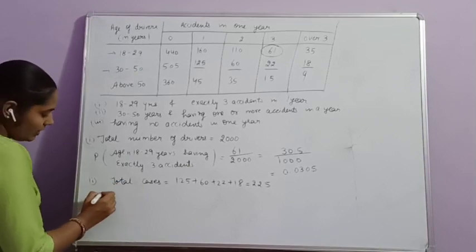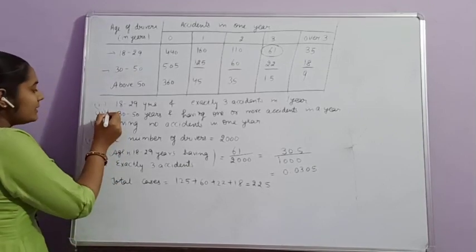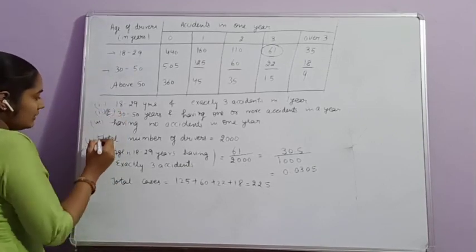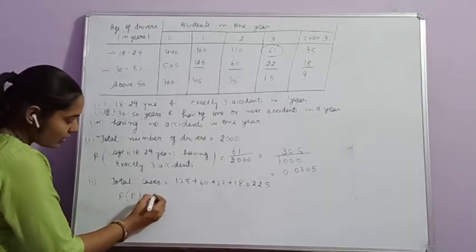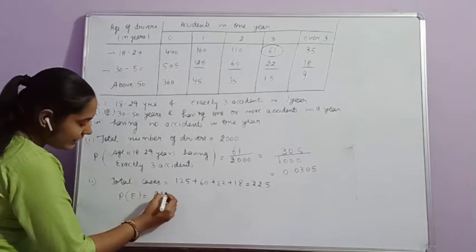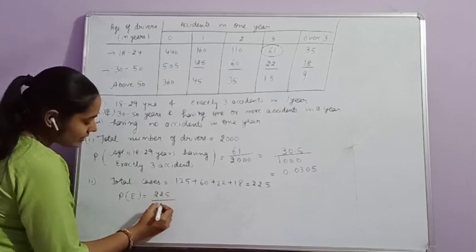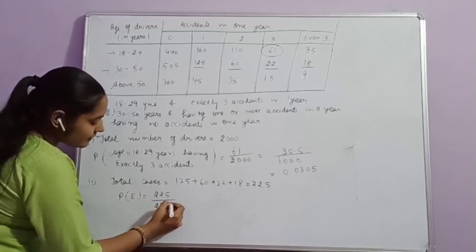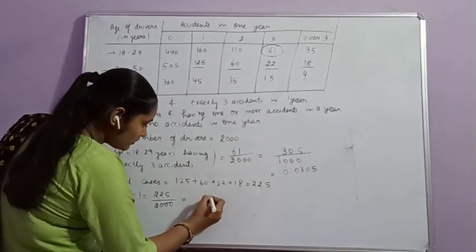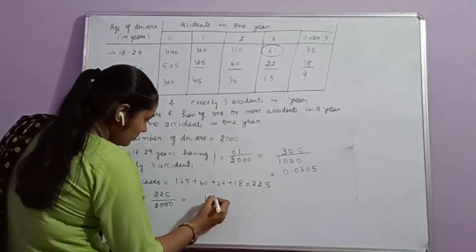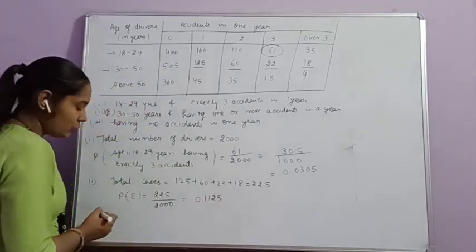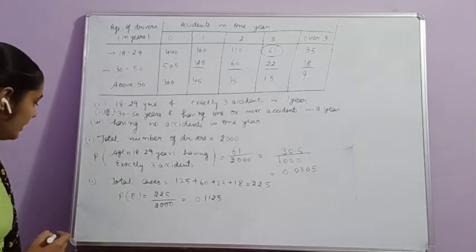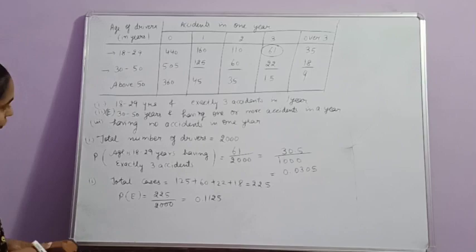Clear? Let this be the event E. Then the probability of event E will be 225 divided by 2000, that is equal to 0.1125. Clear?